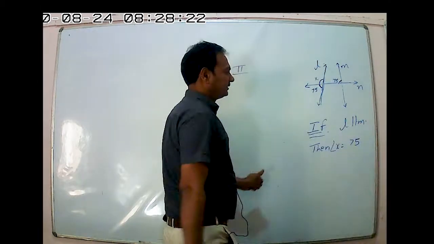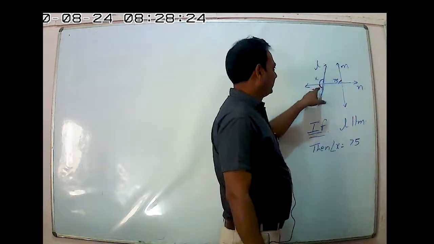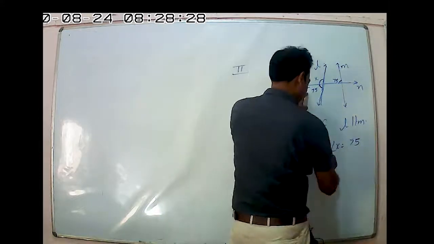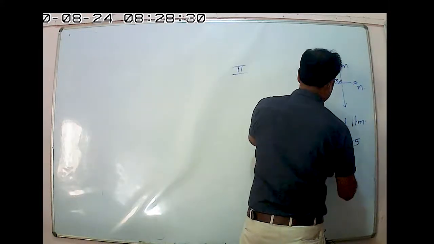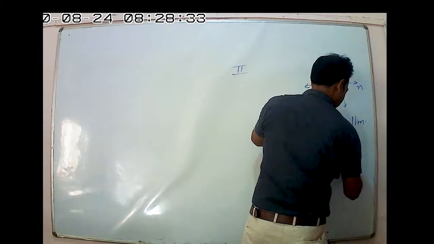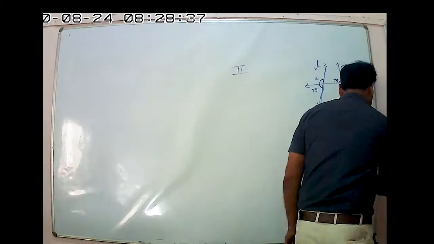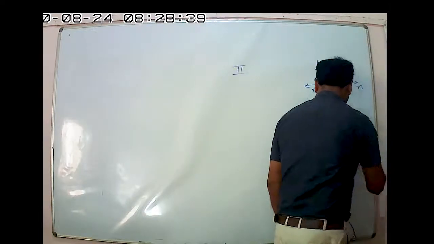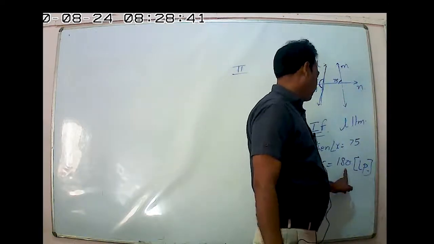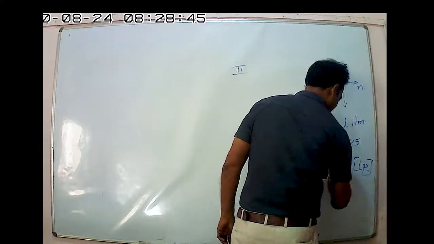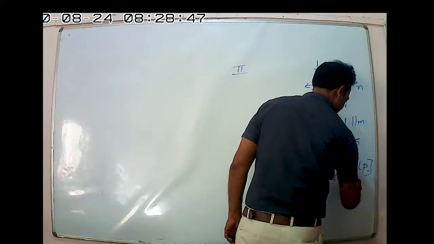Then these 2 angles, this X plus this angle 75, form a linear pair. According to the linear pair property, x plus 75 equals 180 degrees. Now 180 minus 75.